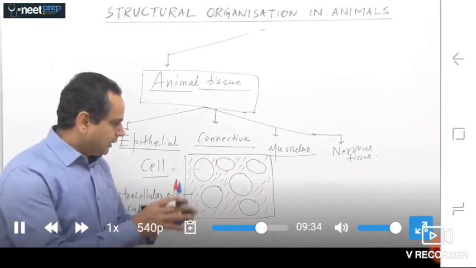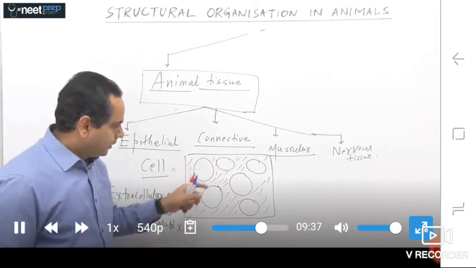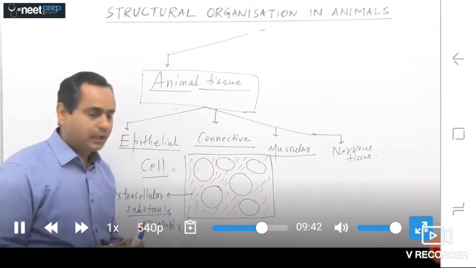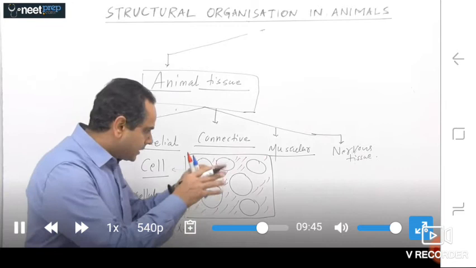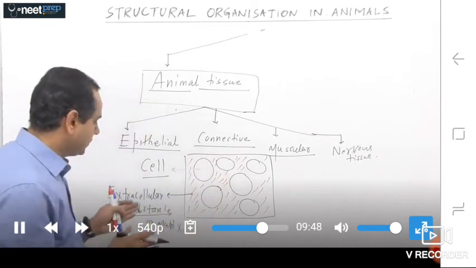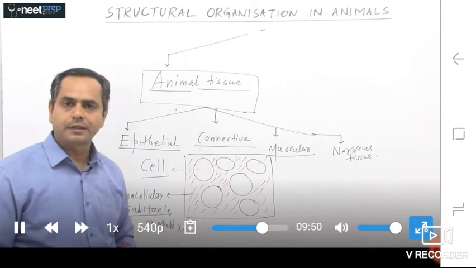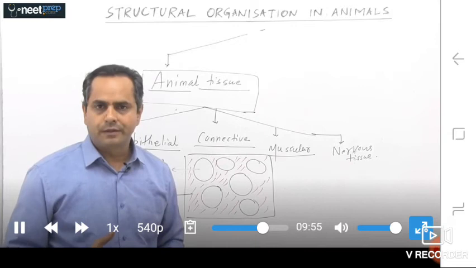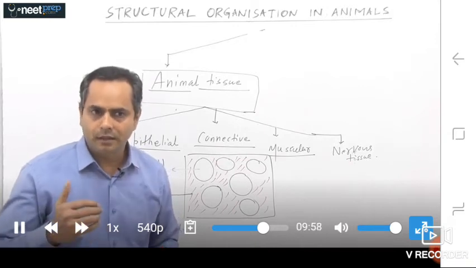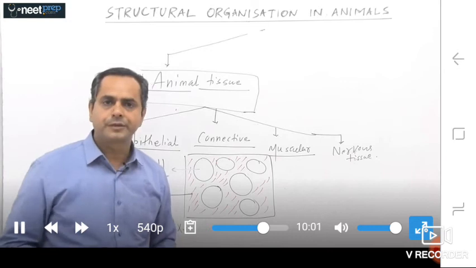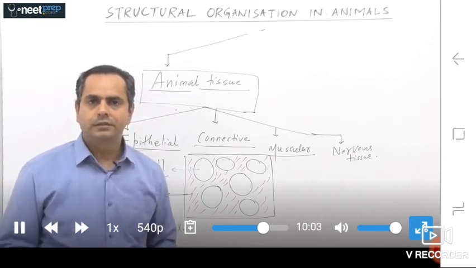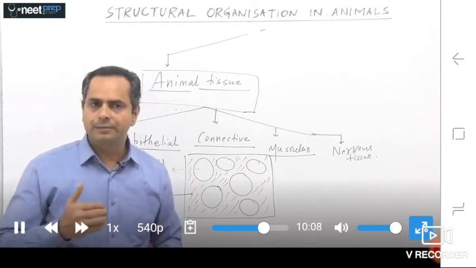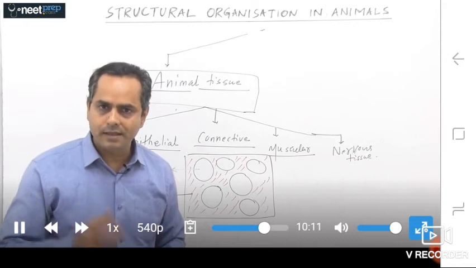In that system, one individual cell interacts with other cells also, and cells are surrounded with extracellular substance or matrix. So basically, the specific properties of tissues, or we can say the specific nature of tissues, depend upon the composition or the properties of the extracellular substances.